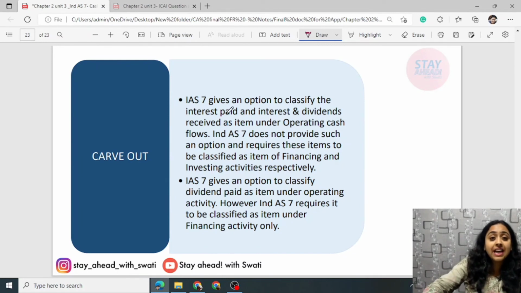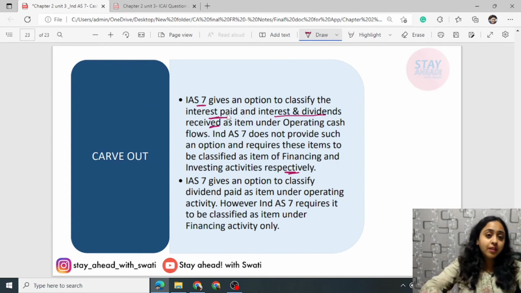Lastly, there is a carve out. Carve out means something that has been removed from Ind AS which is already in IAS. The numbering is the same for IAS and Ind AS. For IFRS, the numbering is 100 plus. In IAS 7, the International Accounting Standard 7, there is an option to classify interest paid and interest and dividends received as items under operating cash flow. Ind AS 7 does not provide such an option and requires these items to be classified as financing and investing activity respectively.